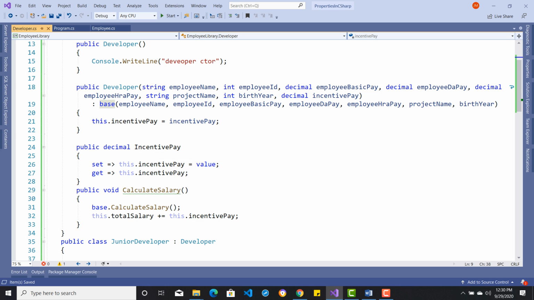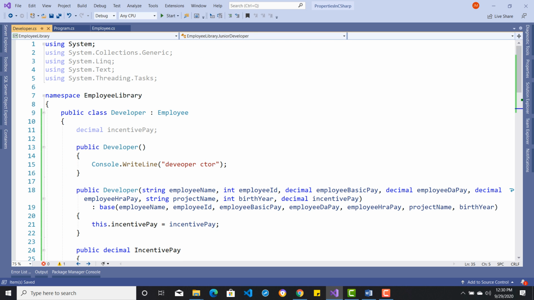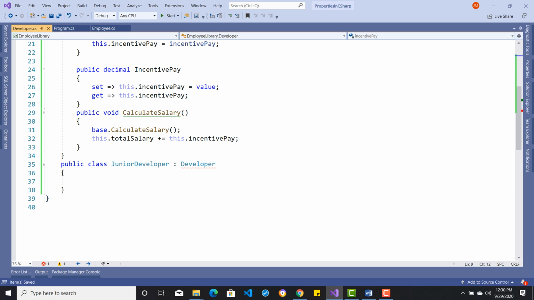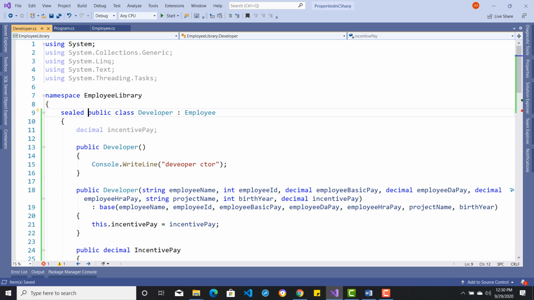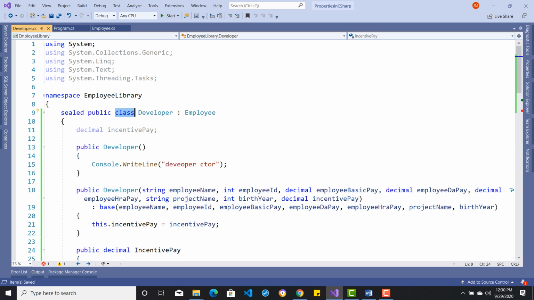Now, suppose at one point of time you want to stop this chain of inheritance, you can use the keyword sealed with any class you want. So if you say that I would like to not inherit further from the Developer class, then you can mention sealed public class Developer. What will happen? You can see already I'm getting a compilation error that JuniorDeveloper cannot derive from the sealed type Developer. So this way you can stop this inheritance chain anytime. So the sealed keyword is used with the class, and also you will see at a later point of time that the sealed keyword can be used with a method, but I'm not showing you in this video.